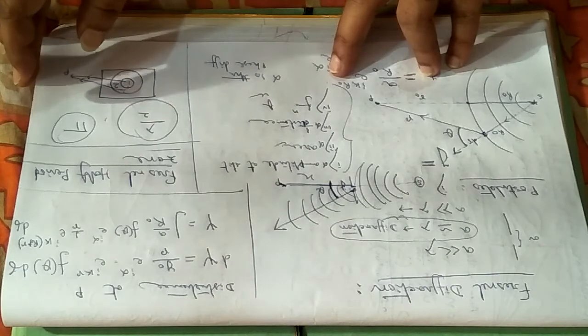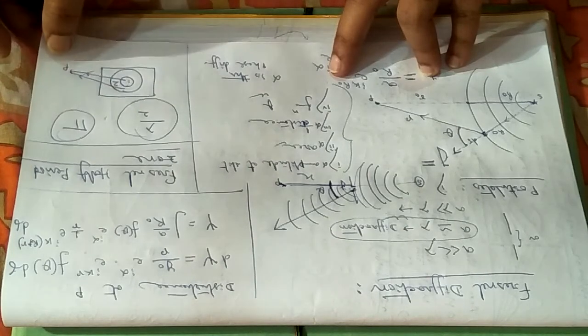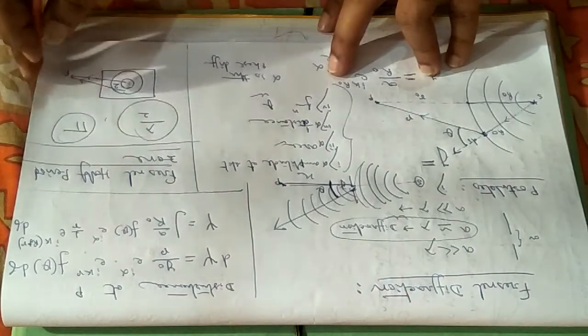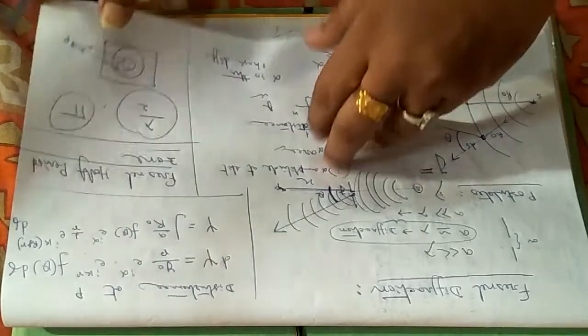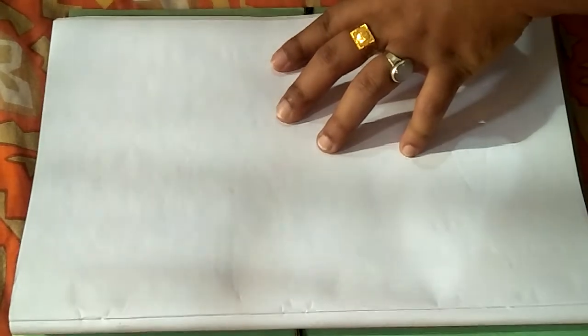So I will now try to distribute any wavefront in such classes so that this condition is satisfied. That is, for every zone the waves will carry a path difference of lambda by 2 or phase difference of pi.